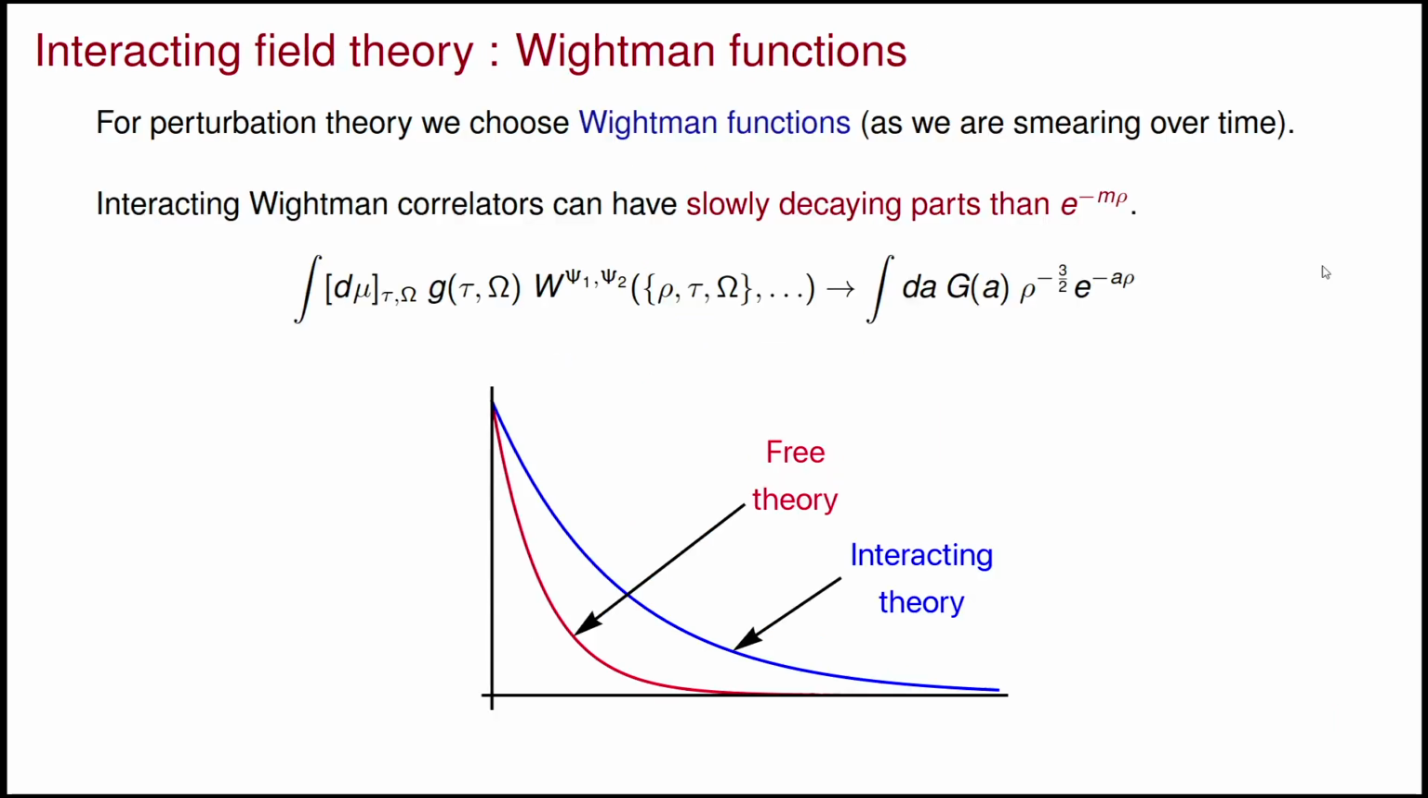Now let me come to the interacting field theory. For the interacting field theory, we choose wide band perturbation theory rather than the usual time-ordered perturbation theory, because we are also smearing over time. The smearing function has support over time also. And I find that the interacting wide band correlators can have some parts decaying more slowly than e to the power minus m rho. So when you multiply by the exponential factor, you may think this is diverging. But we have a solution for that.